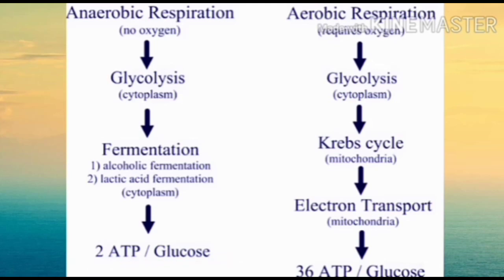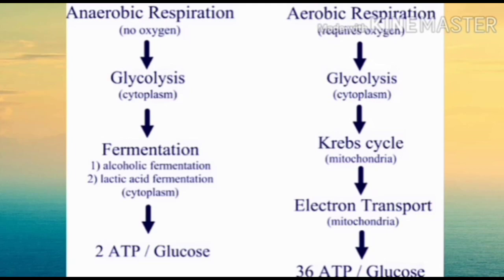Now aerobic respiration, where oxygen is required. There are 3 stages: glycolysis, Krebs cycle, and electron transport. But before the Krebs cycle, small reactions go on called linking reactions. Glycolysis takes place in the cytoplasm of a cell. The Krebs cycle takes place in mitochondria, especially the matrix. Electron transport takes place in the cristae of mitochondria.